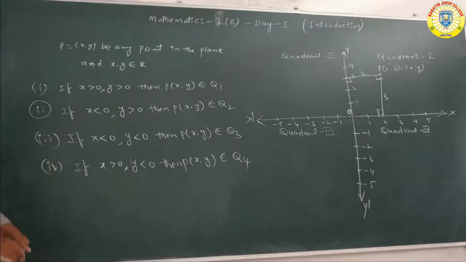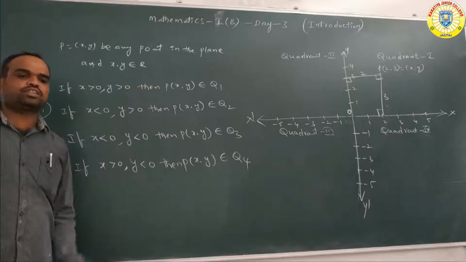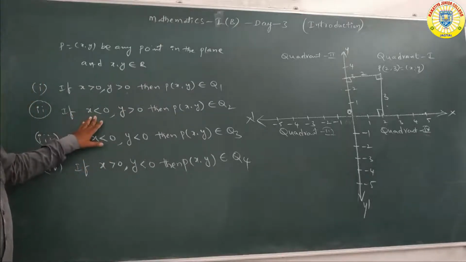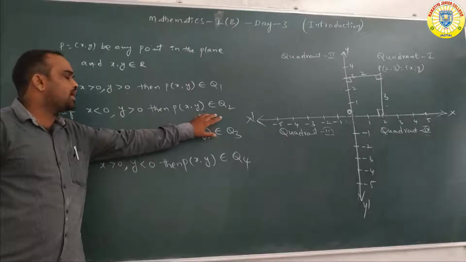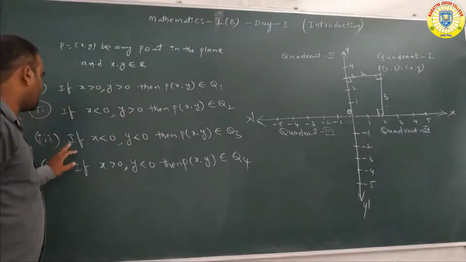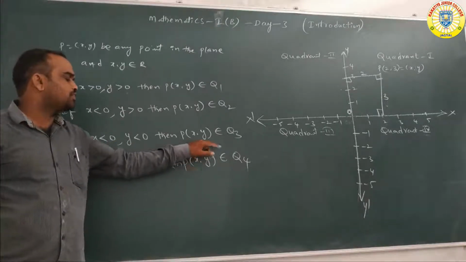So in the first quadrant x is positive, y is positive. If x is negative and y is positive, then P(x, y) belongs to the second quadrant.